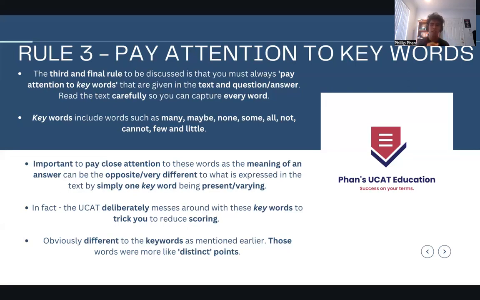They definitely try to mess around with these key words a lot. They really do. I'm not kidding. You'll see an example, they really like to do that. So this is a very common thing the UCAT does, and it's very important you guys are aware of that.